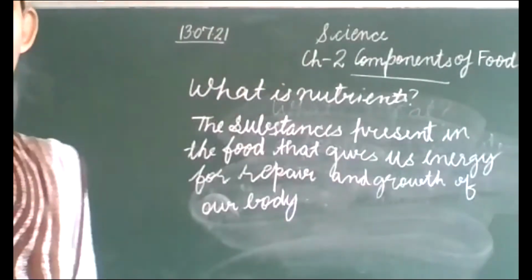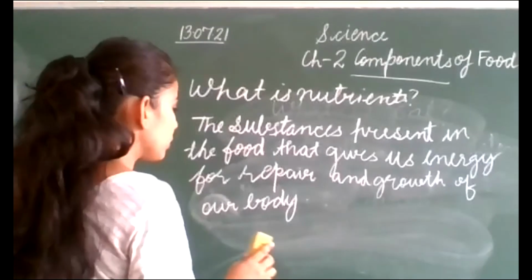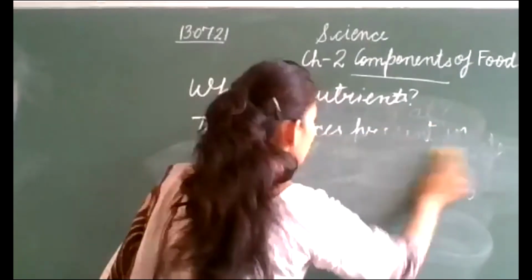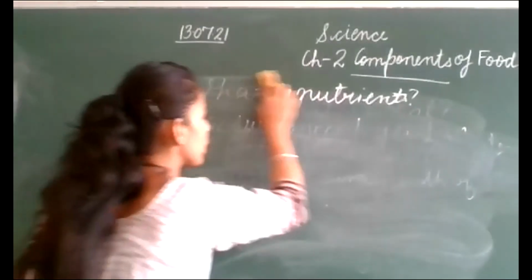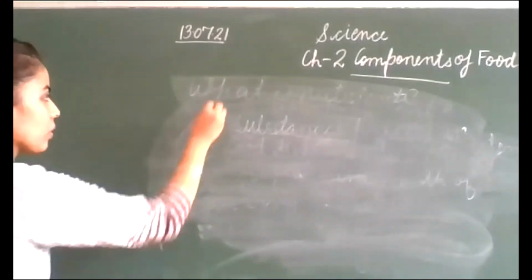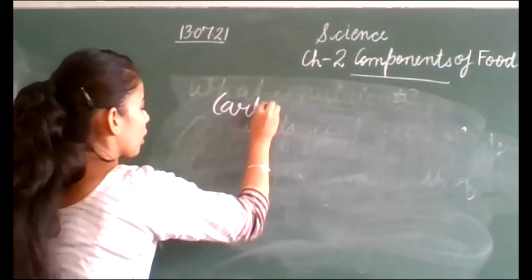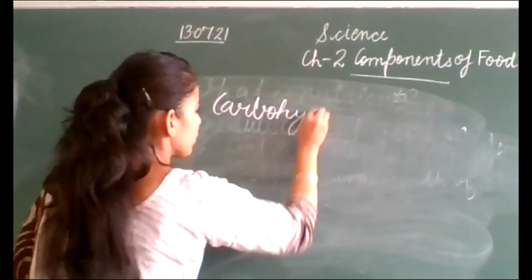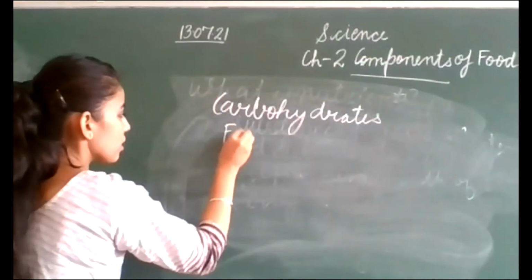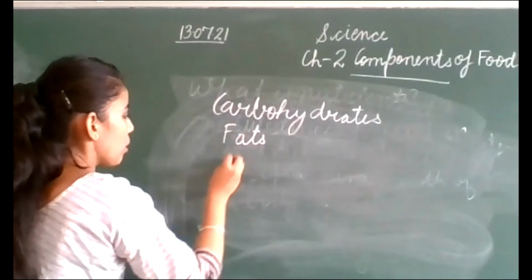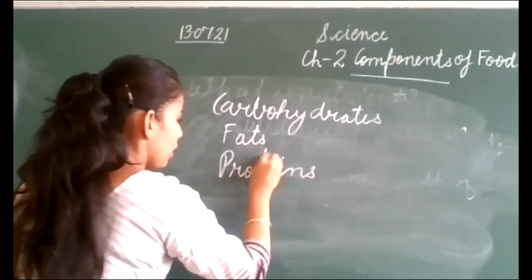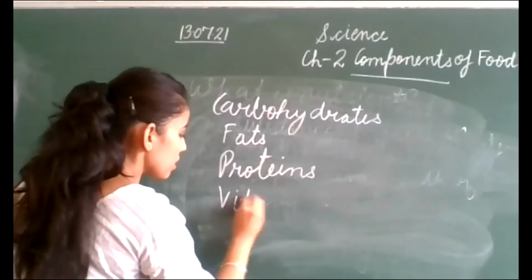What are the major nutrients in our food? So you will write, the major nutrients in our food are carbohydrates, fats, proteins, vitamins and minerals.